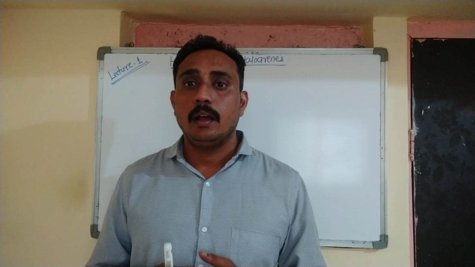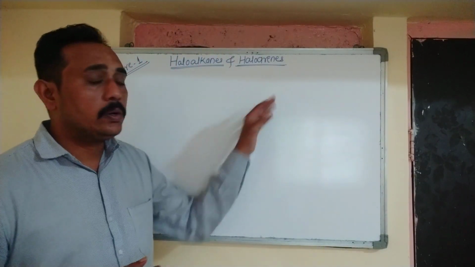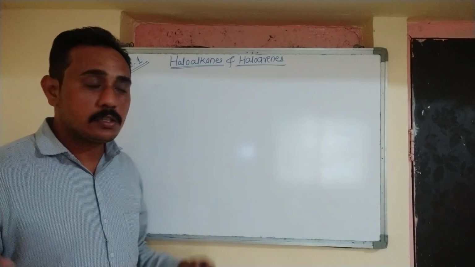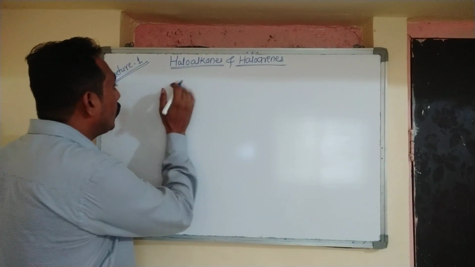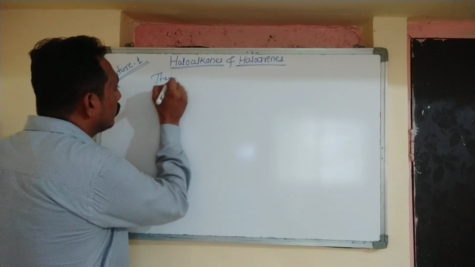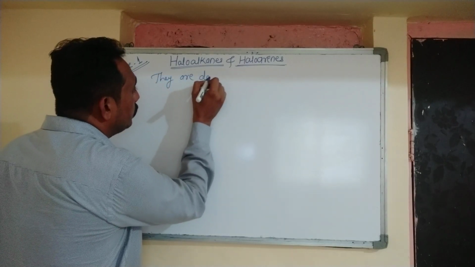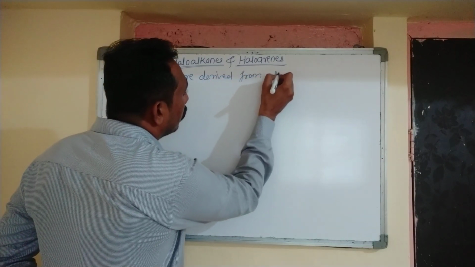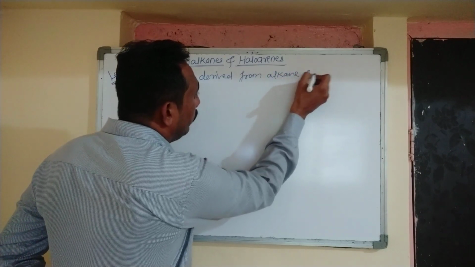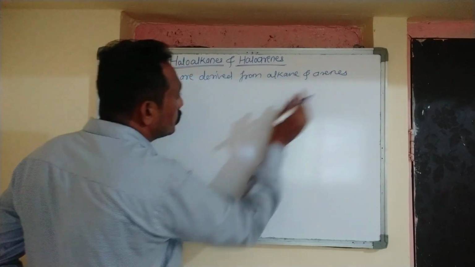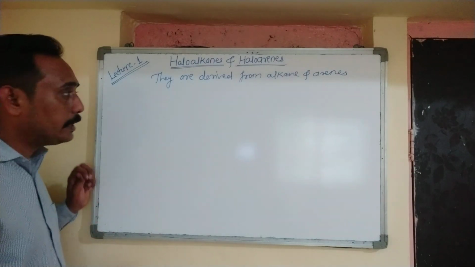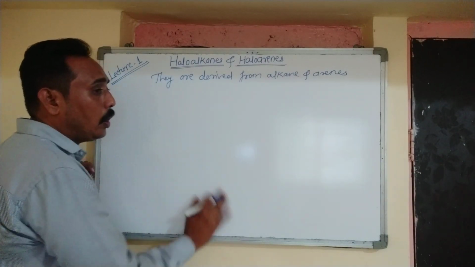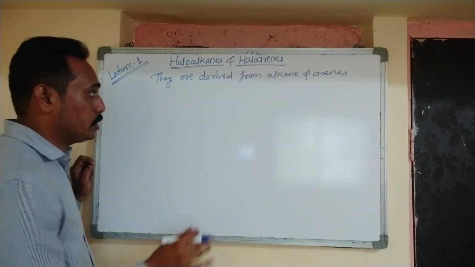Now from today we are going to start the next chapter, that is haloalkanes and haloarenes from class 12. They are also called the halogen derivatives of alkanes and arenes. Why are they called the halogen derivatives? Because they are derived from alkanes and arenes. So how are they derived from alkanes and arenes? By replacing one or more hydrogens by halogens.